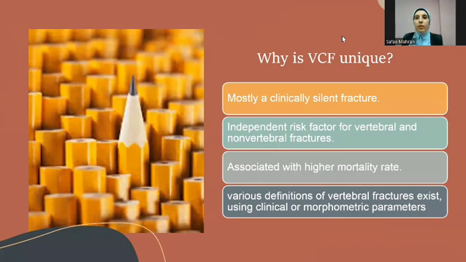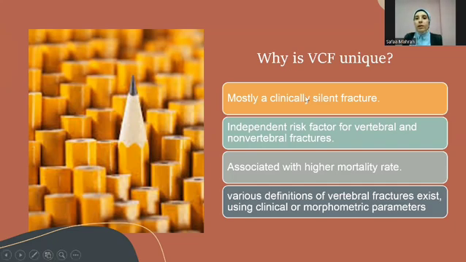Why is vertebral compression fracture unique? It's mostly a clinically silent fracture. No patient will come complaining of vertebral compression fracture. Usually it's incidentally or accidentally discovered on routine radiological examination of the thoracic or lumbar area, either X-ray, MRI, or CT.